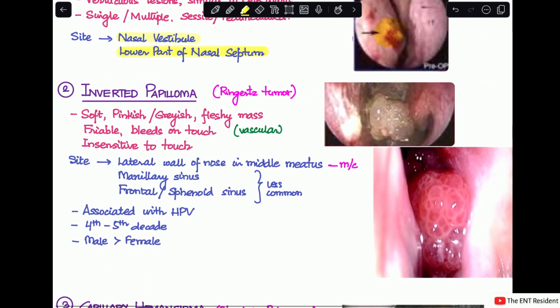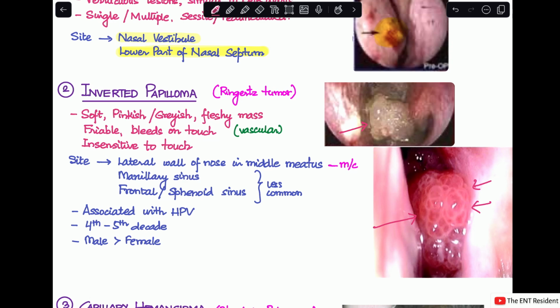You can see in the image over here, it looks like a soft mass, pinkish. It can be pinkish or it can be grayish. You can see both in the different images here. This is a grayish mass, whereas this is a pinkish mass. Both of them are inverted papilloma. It'll be a very fleshy mass. You can see how fleshy this mass is over here. This mass is usually friable.